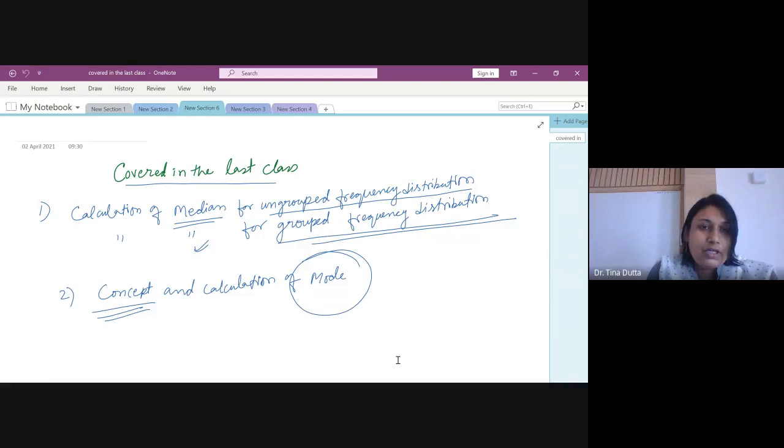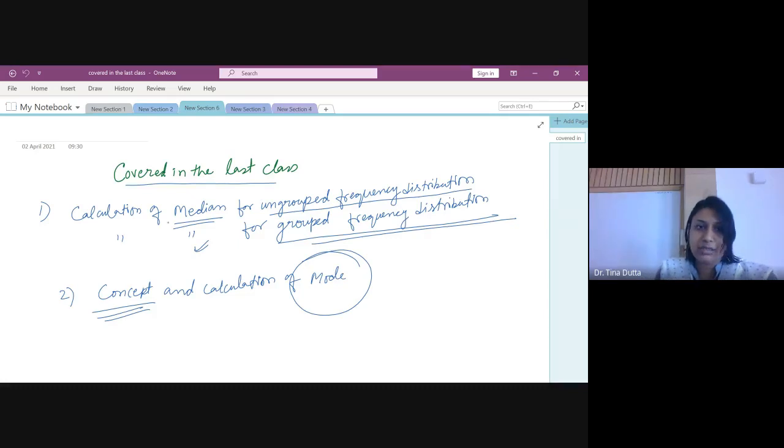In the last class, we came to know about the three basic, very important measures of central tendency. One is arithmetic mean, second is median, and the third is mode. We also learned about the calculation of mean, median, mode for ungrouped data, for ungrouped frequency distribution, and also for grouped data, where we have the class intervals and the frequency for those classes.